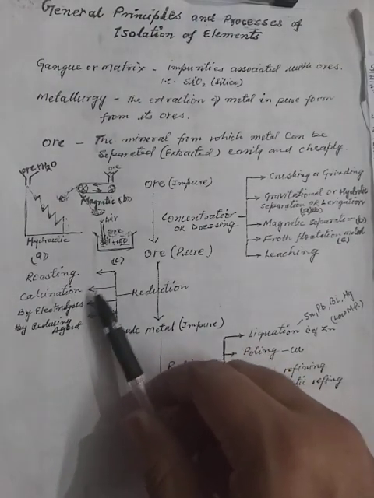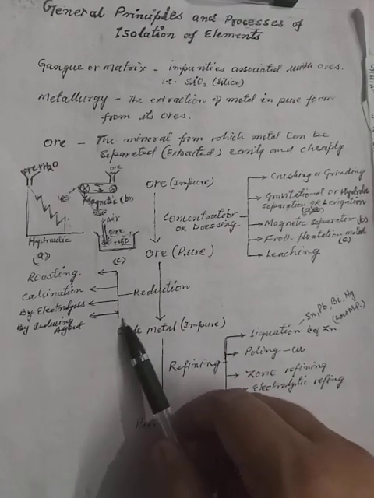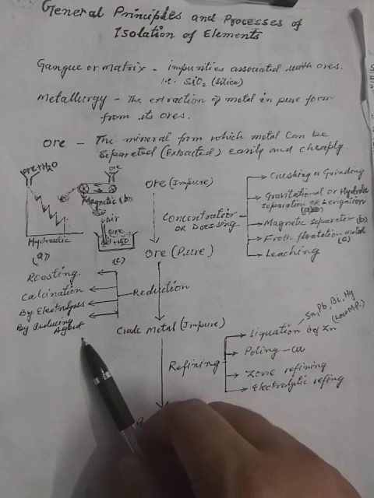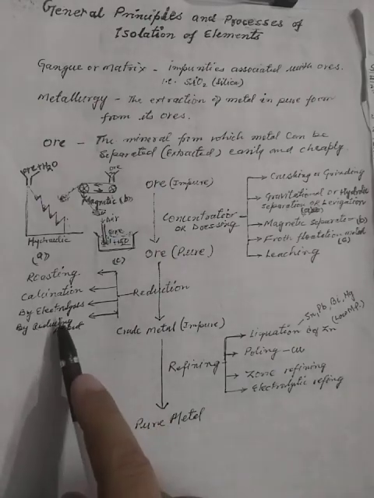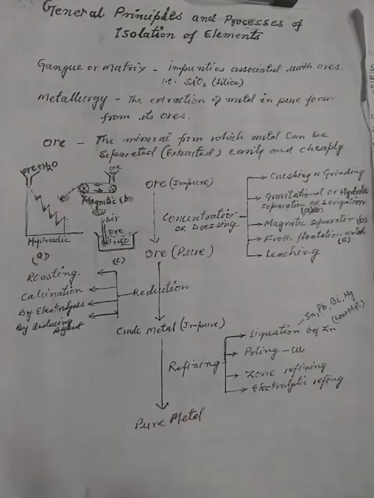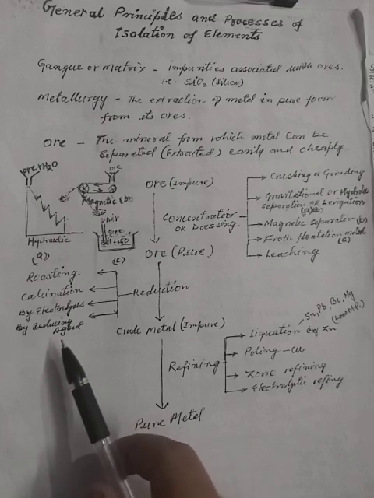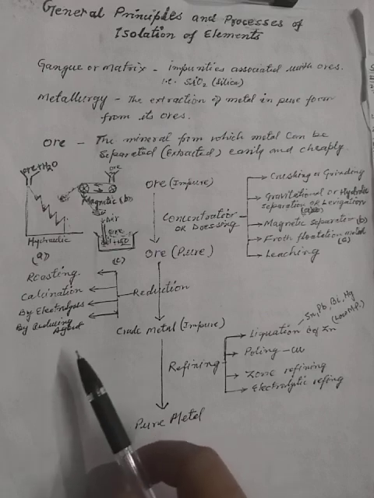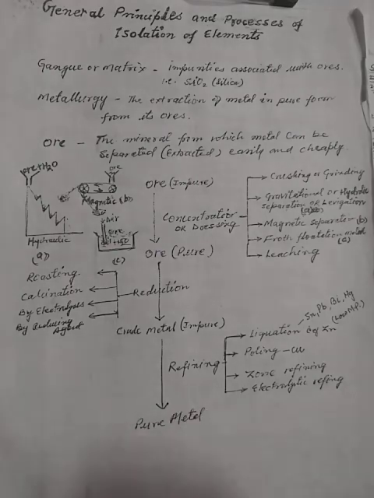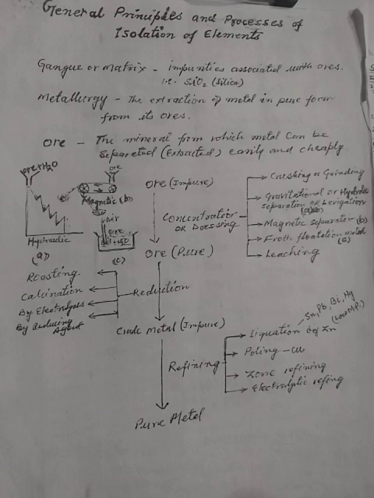When we get the oxide of the metal, it will be electrolyzed, or treated by a reducing agent, or even by heating. By heating, we can separate metal and oxygen. Now a metal having great affinity with oxygen can be separated by electrolysis. If it has little affinity, it will be separated by a reducing agent like coke and carbon monoxide, and heating in the case of silver and gold oxide, where the affinity is very little, so it can be removed by heating only.